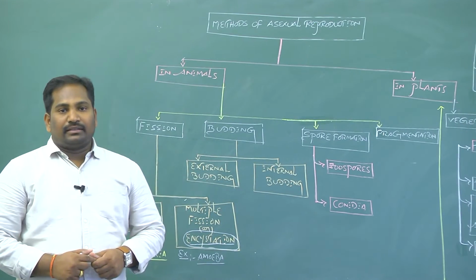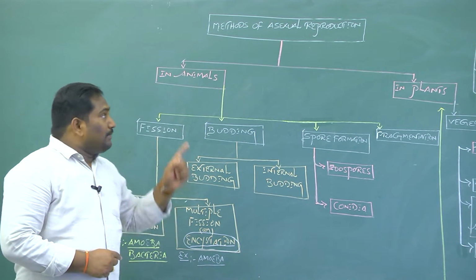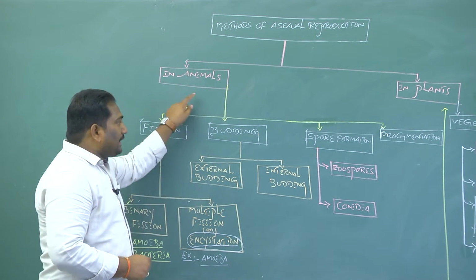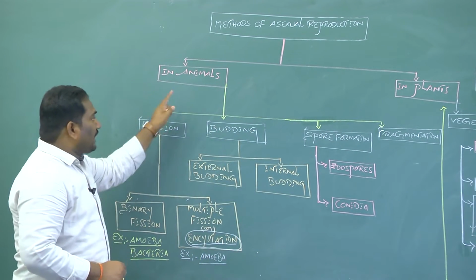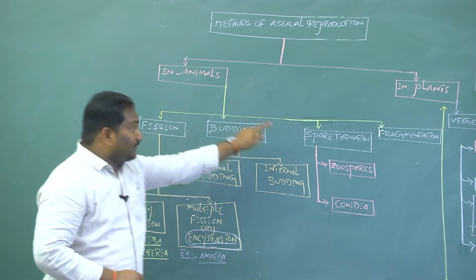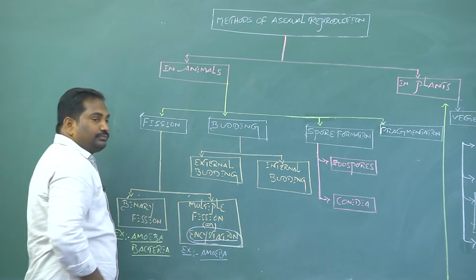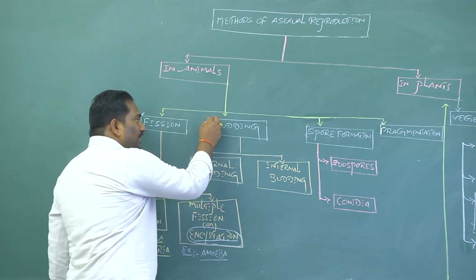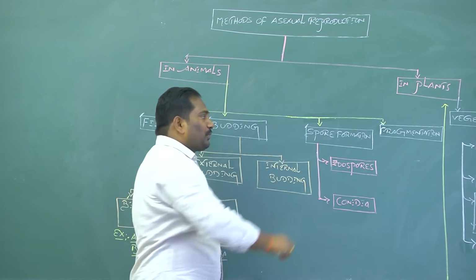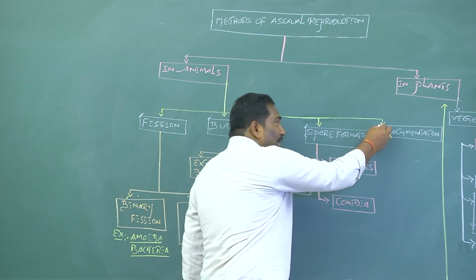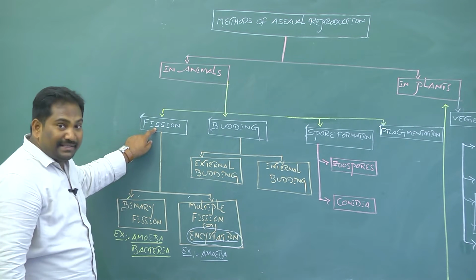In this class, we discuss methods of asexual reproduction in animals and in plants. The methods of asexual reproduction in animals are of four different kinds. The first method is fission. The second method is budding. The third method is spore formation. The fourth method is fragmentation.